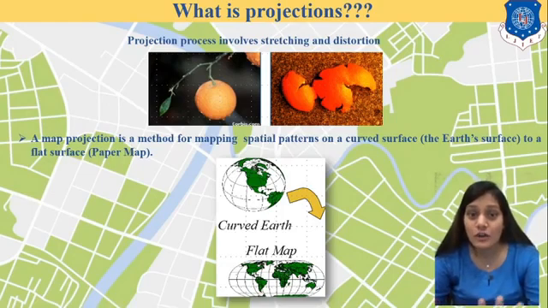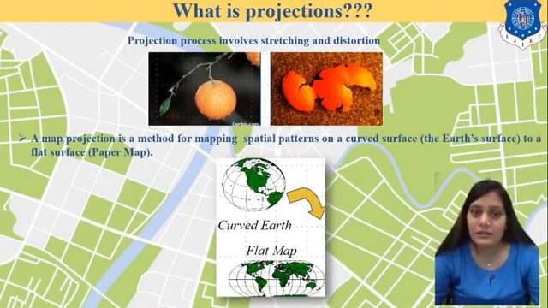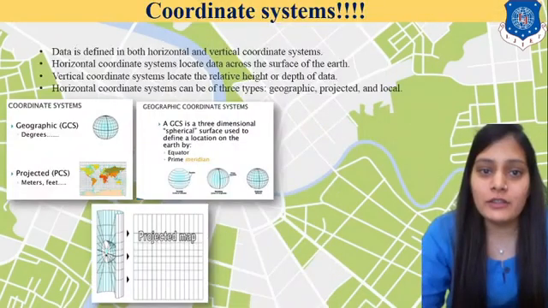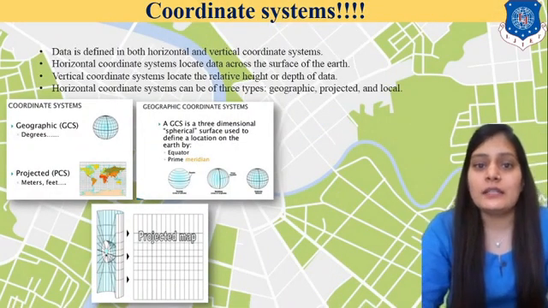That is our distorted portion of the earth. That is why it is given the name Geographical Information System. We will discuss further what GIS is and what the interface says, but here I am just giving you an example that we are converting our earth surface into a flattened surface.